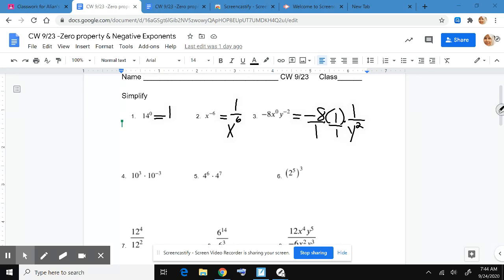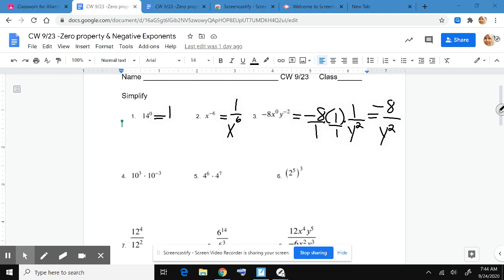And now we can just multiply all the numerators. Negative 8 times 1 is negative 8. And 1 times y squared is y squared. So that's your answer.